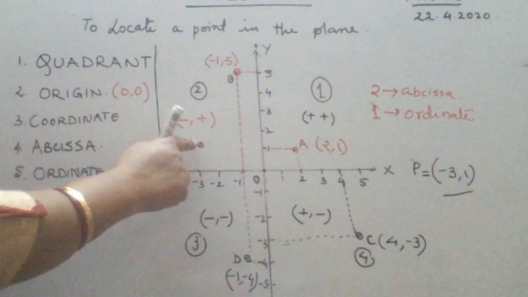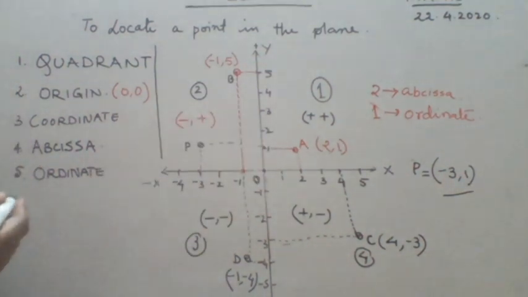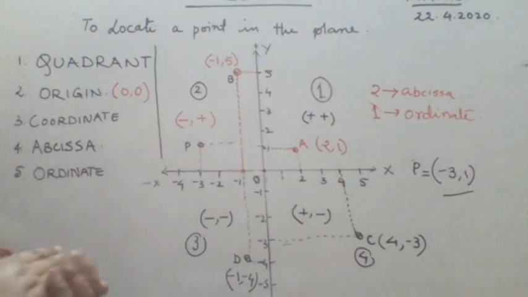This point is your P, because x is minus 3 and y is 1. Okay class, so this is how two types of questions come. Sometimes you are given some point and you have to find out in which quadrant it lies.